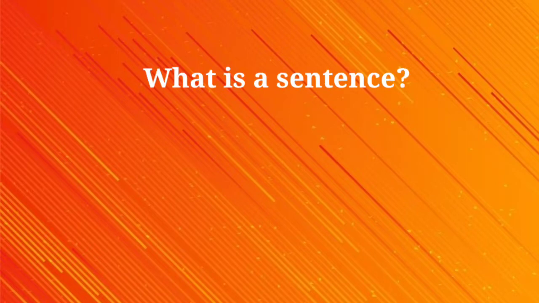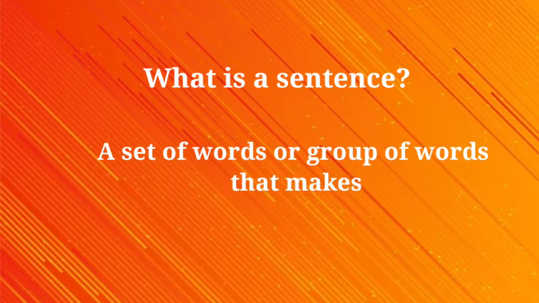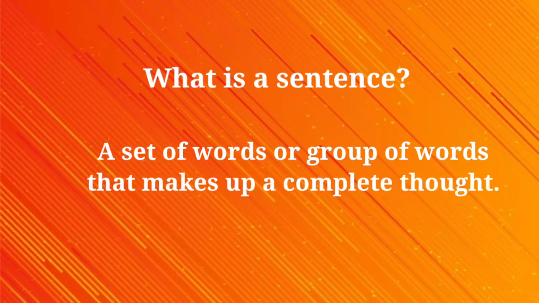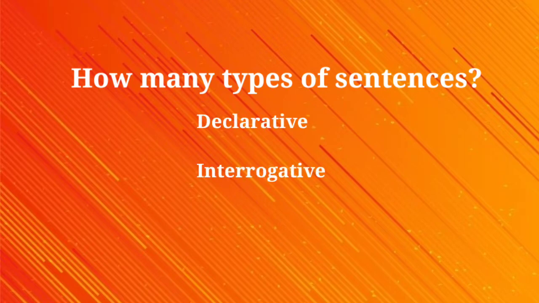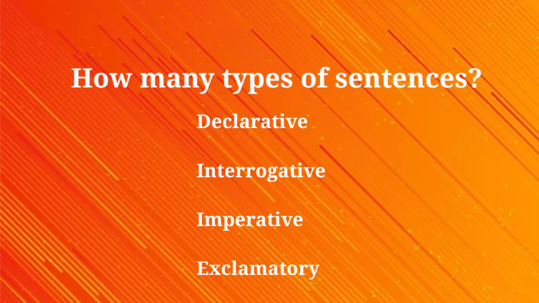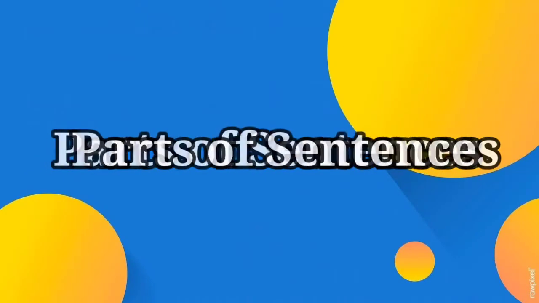What is a sentence? Yes, a set of words or a group of words that makes up a complete thought is known as a sentence. Okay, now how many types of sentences are there? There are 4 different types of sentences. They are declarative, interrogative, imperative and exclamatory, as you have already learnt in your previous class. Today we only talk about the declarative sentence and its parts.